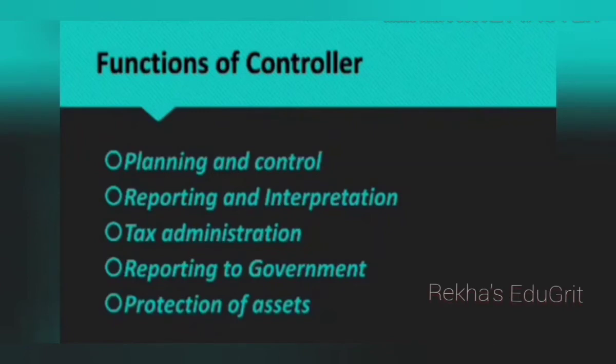First one is planning and control. Planning and control of administration, like budgeting, reporting systems and profit planning, everything is necessary. The next function of the controller is reporting and interpretation. He has to establish a sound financial reporting system to meet the information requirements.